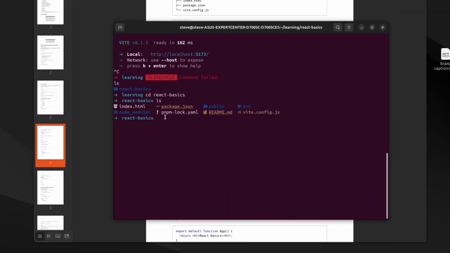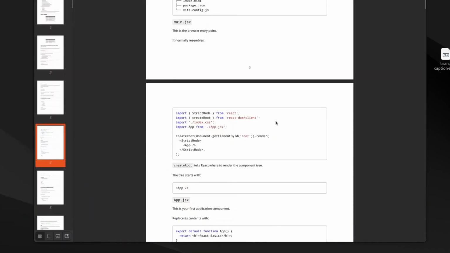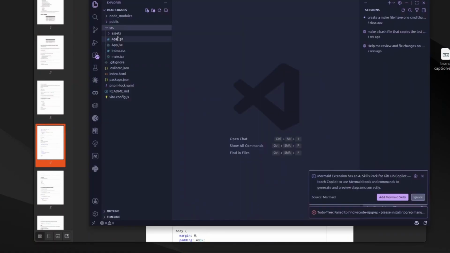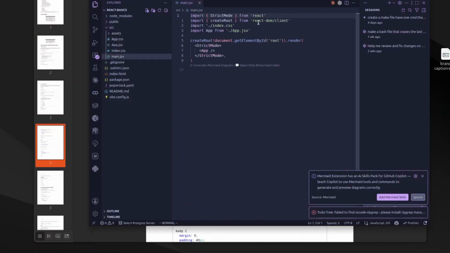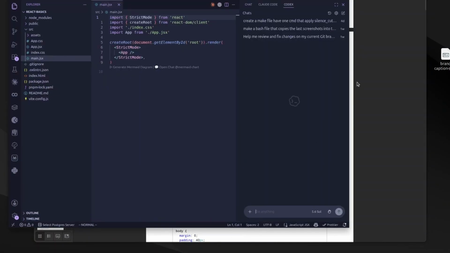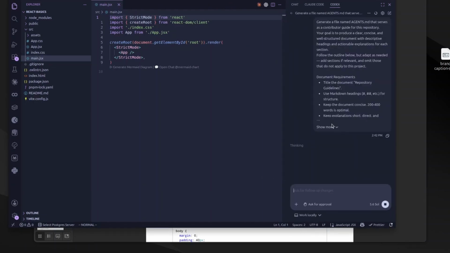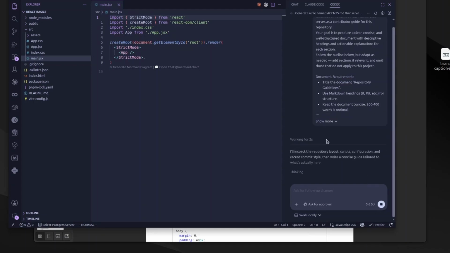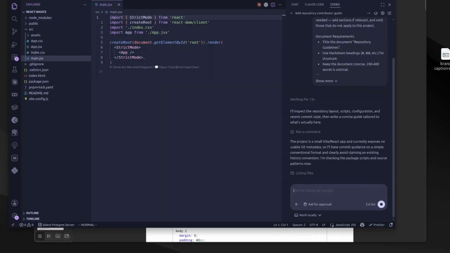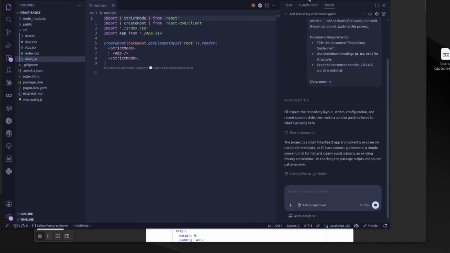Let's look at the code. Open this up in VS Code. Excellent. This is what the main app is meant to look like. Source, main, that seems about right. For this one, we're going to get Codex to help us with a bit of AI stuff. So what I like to do is just init, make an agents file. It'll read everything here. Okay, nothing special going on there, just a regular React folder.